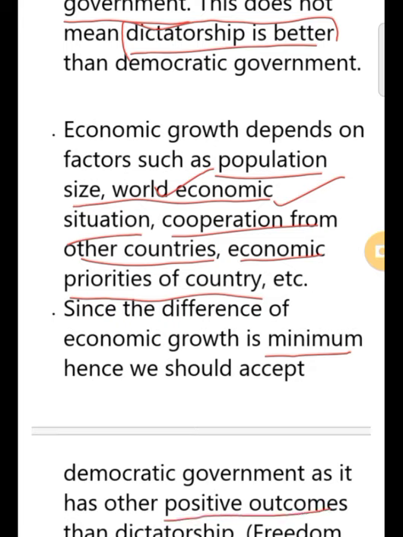Okay, so because dictatorship does not give us freedom, people don't have power there, people don't have rights there, right? You have already read in class 9 the best example of dictatorship under Hitler in Germany, right? So yes, Germany started growing, economic development started happening in Germany, but you have seen what was the condition of people living there, right? Would you like to live in such a country where economically the country is developing but people are not free, people are not able to do anything with their own wish? So this is how you can conclude.